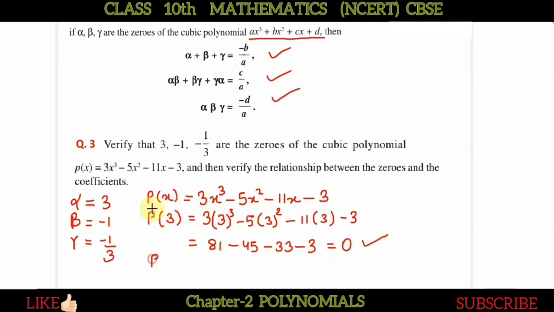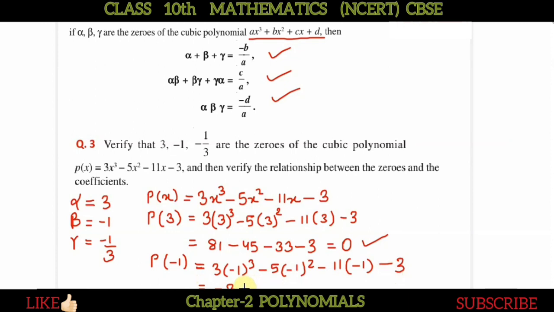Now we will check for the other one. We are verifying whether these 3 are the zeros of the polynomial or not. So one by one we are putting the values of x which have been given, and we have to observe whether the value of the polynomial is 0 or not. So now in this case also, 3 into minus 1 cube, minus 5 into minus 1 square, and minus 11 into minus 1, and then minus 3.